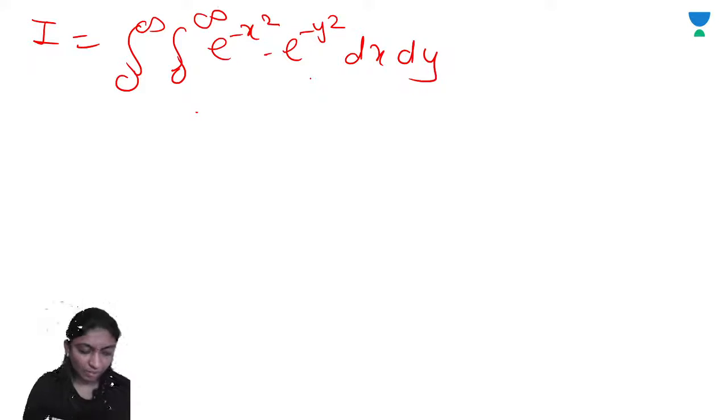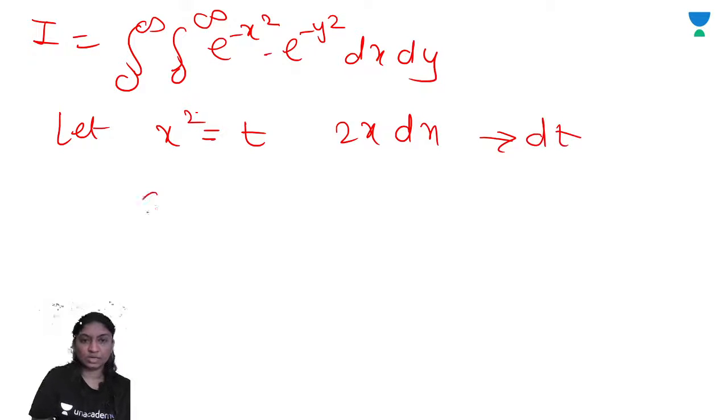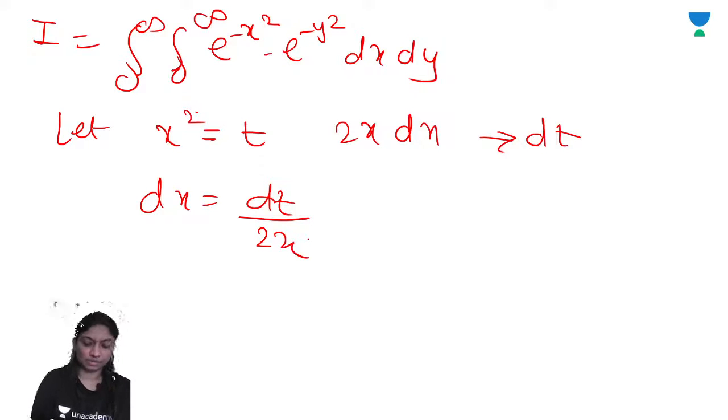The integral of the gamma function. So we can use here, let x square is equal to t, which implies 2x dx is equal to dt, right? dx is equal to dt by 2x, right?